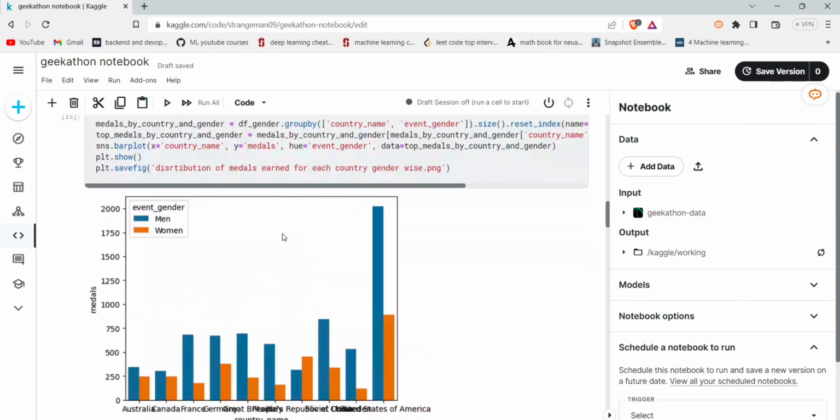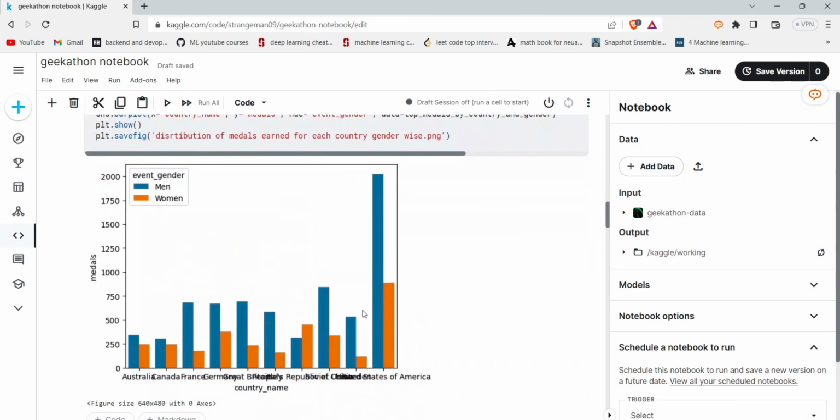Then this is the gender-wise medals won for each country. We can see that Australia, Canada, and China have a rich contribution from each gender in the games, but the other countries still have a lot of scope for overall improvement.